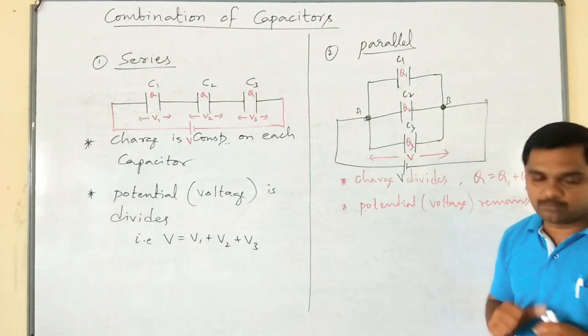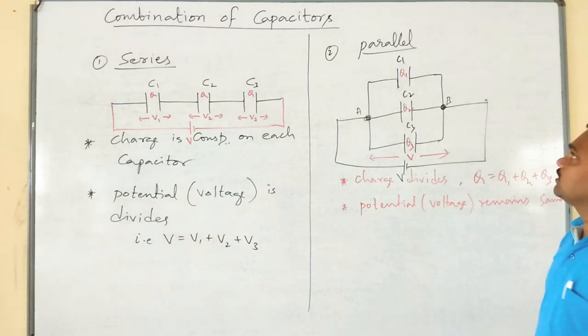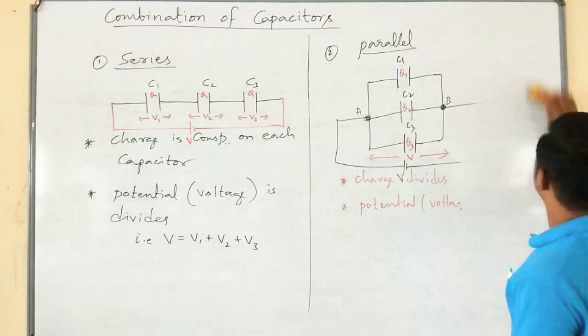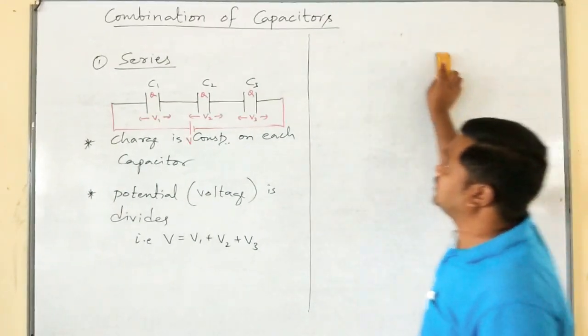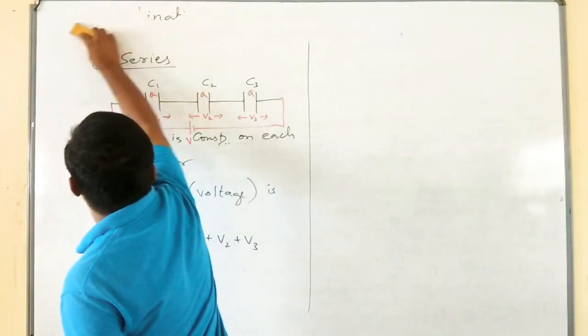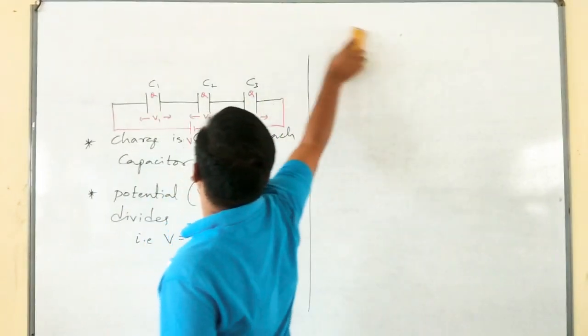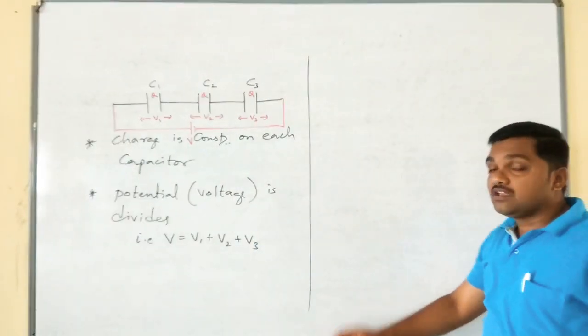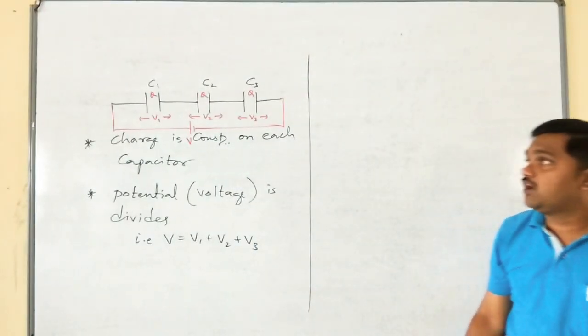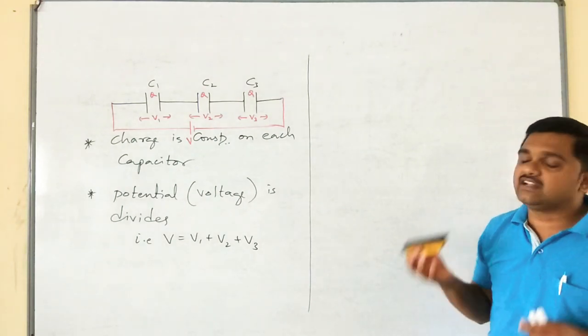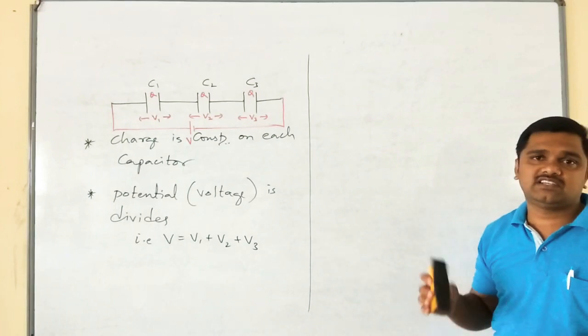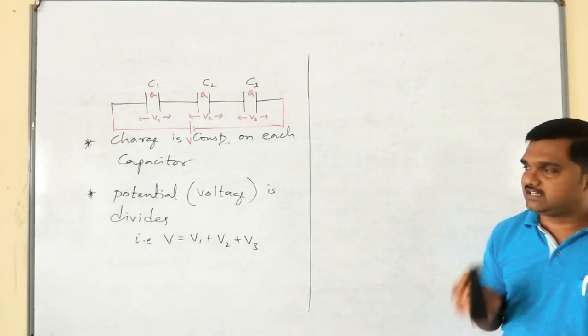Now let us come to an important 5-mark derivation. In your examination you may get a question like this: derive an expression for effective capacitance of a combination of 2 capacitors connected in series, or 3 capacitors connected in series.